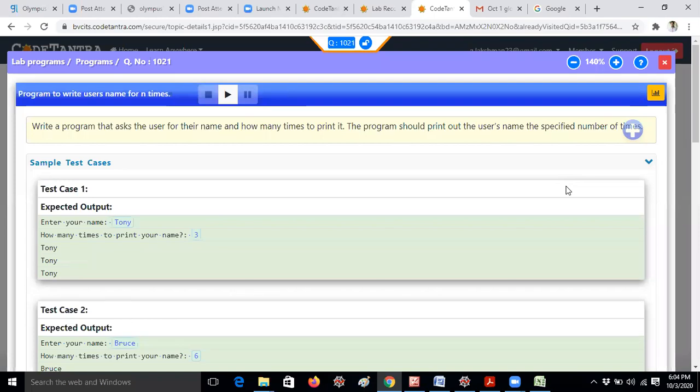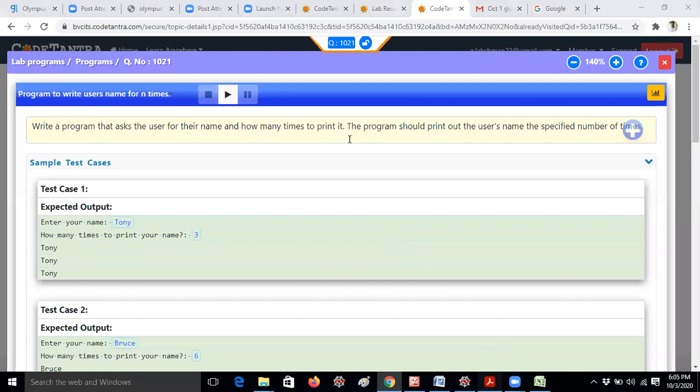Please do it as soon as possible, because according to the syllabus we have already completed 50%, even more than 50%, because we have only 5 units. We are in the last concept of unit 3. Hope you understand, and we'll go to the next question.